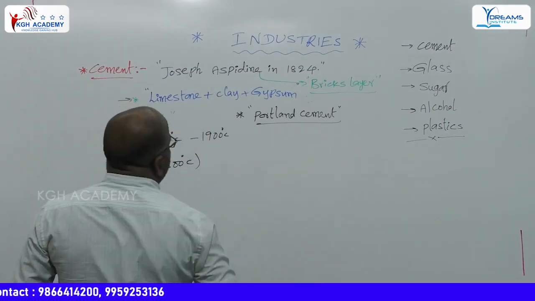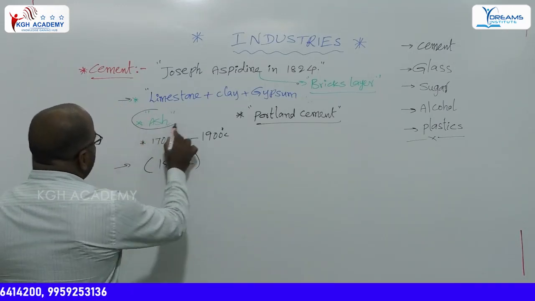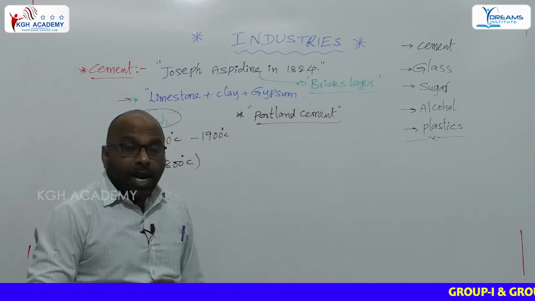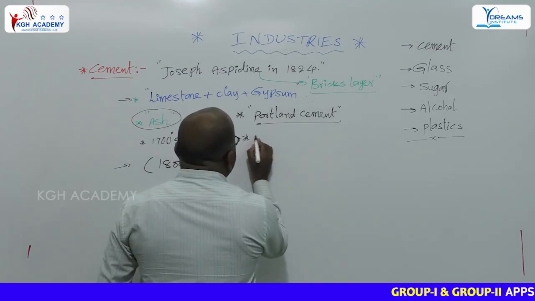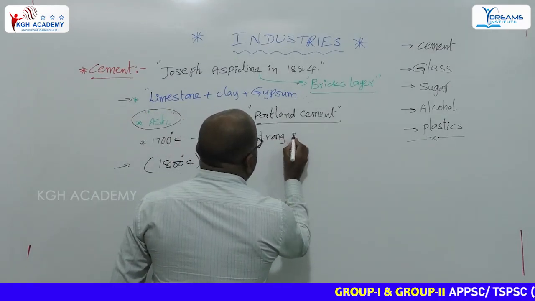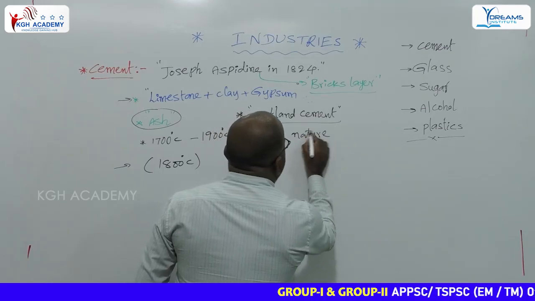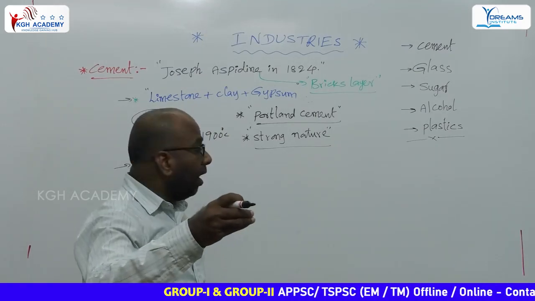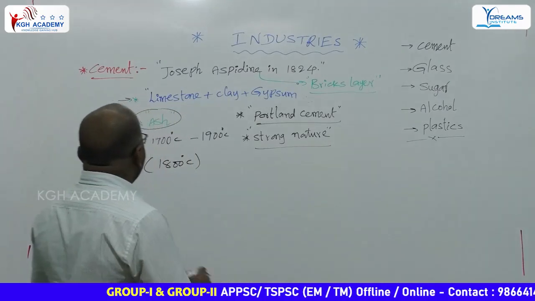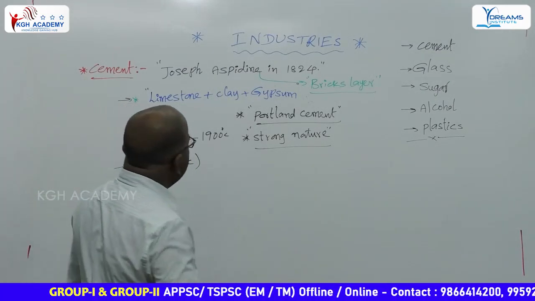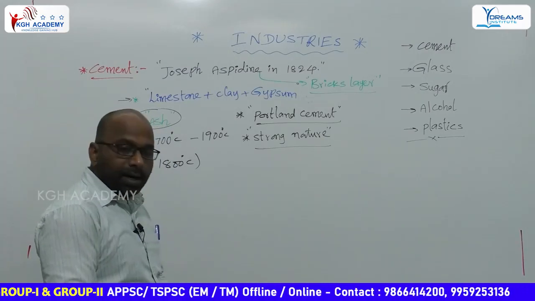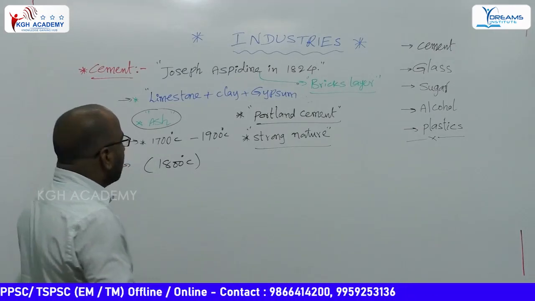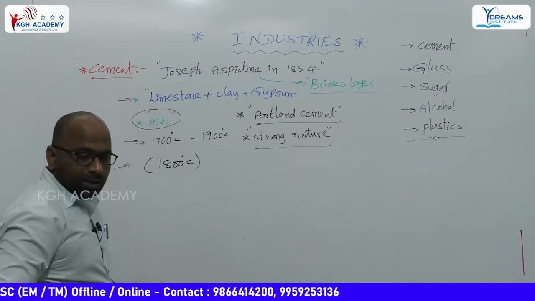Composition: limestone, clay, gypsum. The color of the cement is ash. When it is in the ash color, it has more strength and a strong nature. It gives strength to the walls, and lifetime also increases. The maintainable temperature is 1700 degrees Celsius to 1900 degrees Celsius, or 1800 degrees Celsius. These are a few words about the cement.